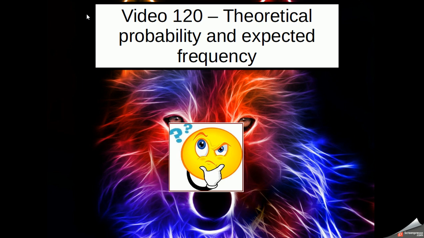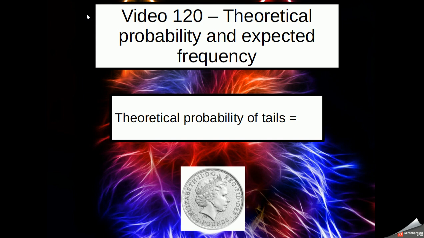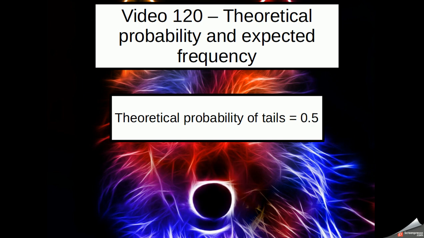So, expected frequency. We've looked at the theoretical probability of events occurring. And like we said, with, say, the chances of getting tails on a coin, we said that the theoretical probability was a half. But that doesn't necessarily happen. There could be events that influence it. The conditions around us might change that.